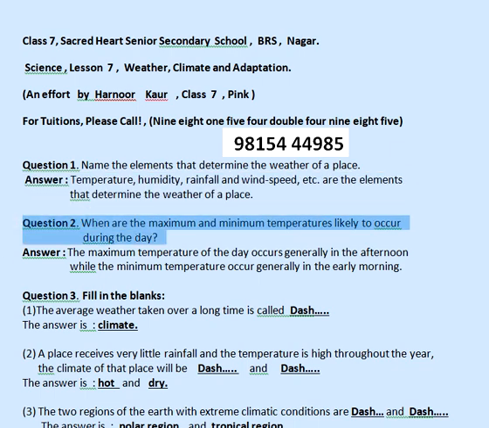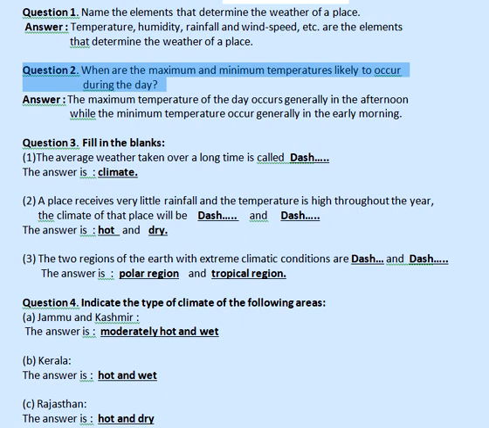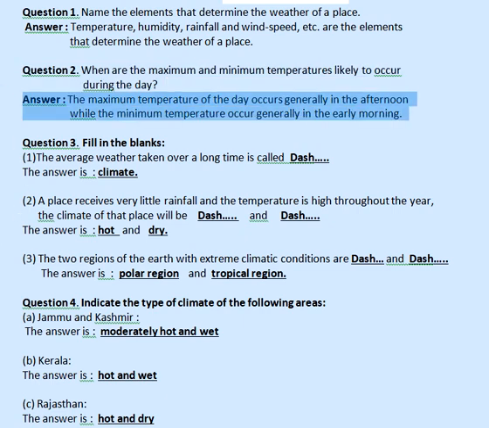Question 2. When are the maximum and minimum temperatures likely to occur during the day? Answer: the maximum temperature of the day occurs generally in the afternoon while the minimum temperature occurs generally in the early morning.